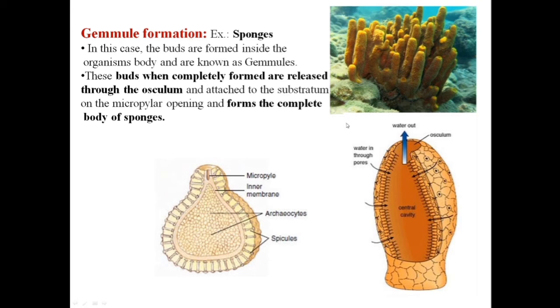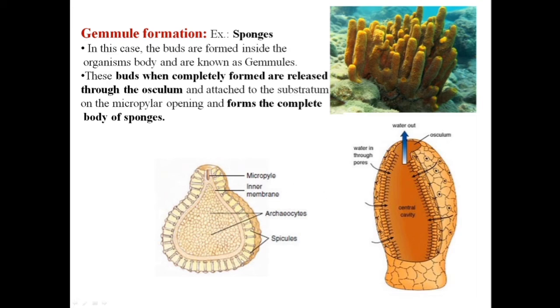As you can see here in the diagram, the bud-like structures are grown in the inner body wall of the sponges. When these buds are completely formed and ready to come out, they come out from this opening at the top, which is called the osculum. As it comes out, it attaches to the substratum.